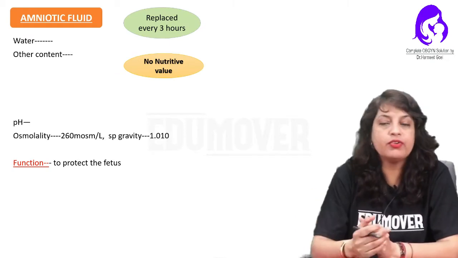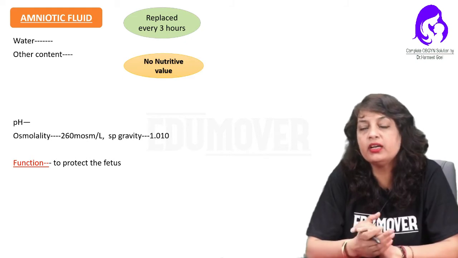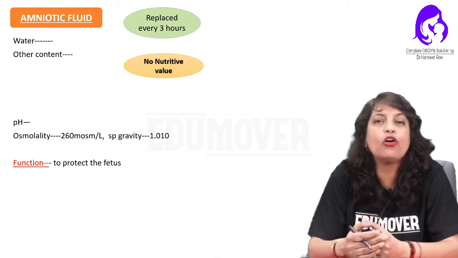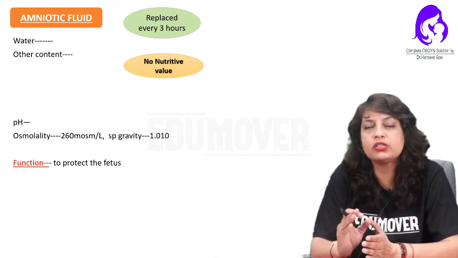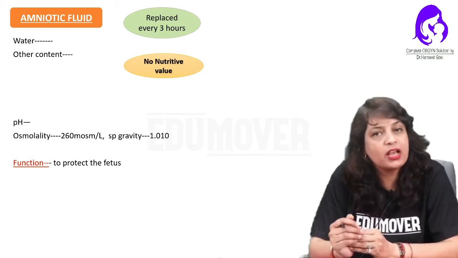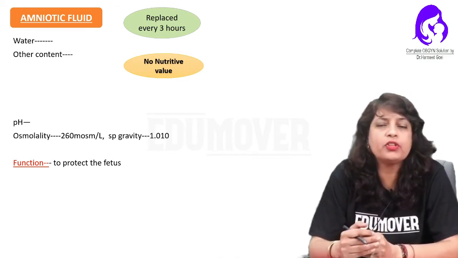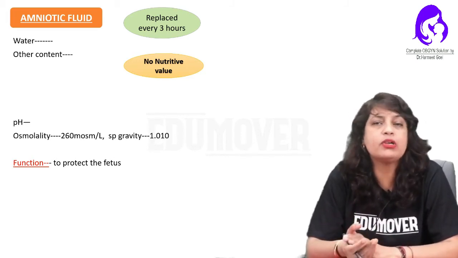Amniotic fluid, as we know, is usually in the initial months secreted from the transudation, or the ultrafiltrate, of the maternal plasma. So the osmolality is just equivalent to the maternal plasma, and in the beginning weeks or months of intrauterine life, the amniotic fluid is absolutely colorless.